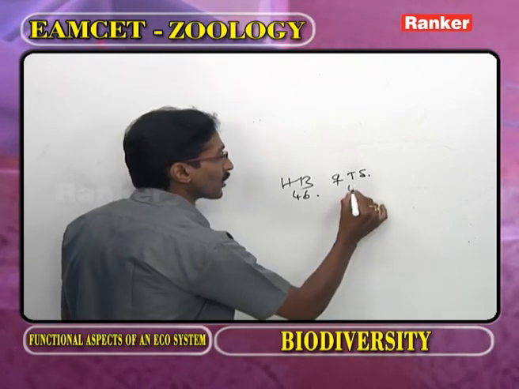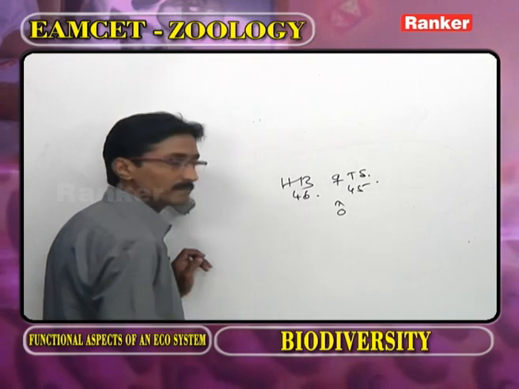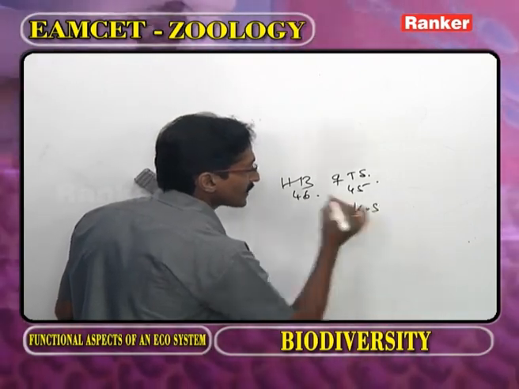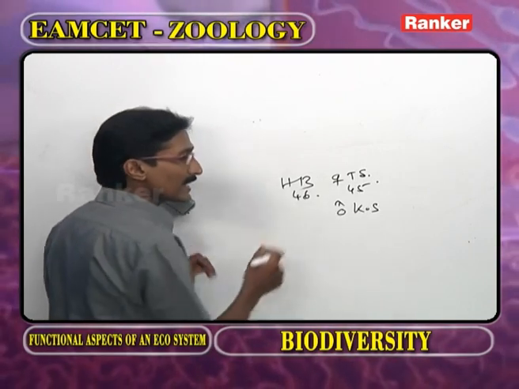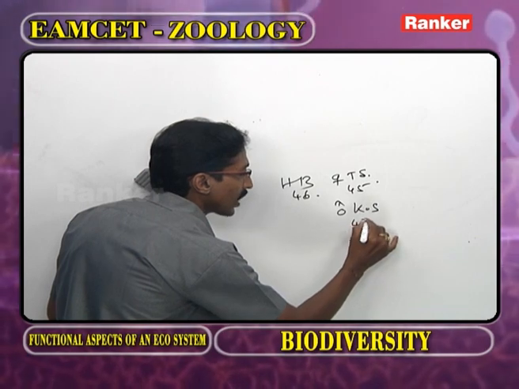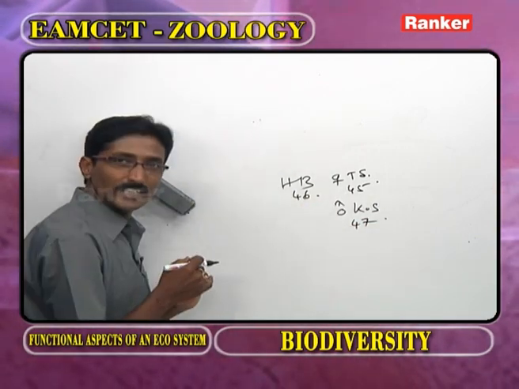In our body, how many chromosomes? 45. Now, this is the male. The male suffers from Klinefelter's syndrome. The one who has been suffering from Klinefelter's syndrome, in his body, how many chromosomes? 47. Now you have to observe the genetic variability.